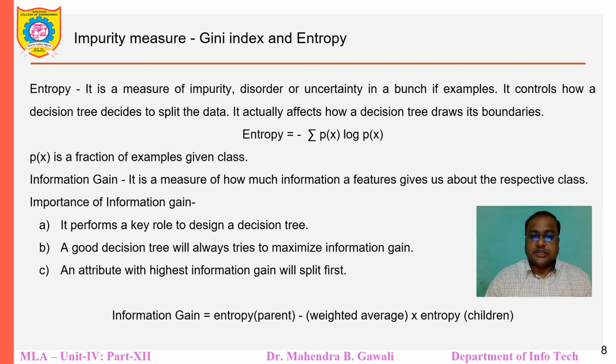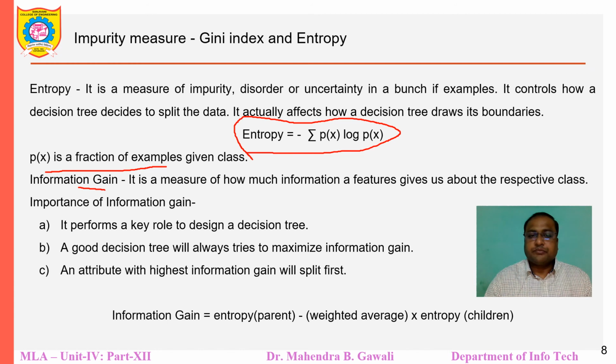Second term, let me see here, entropy. It is a measure of impurity, disorder or uncertainty in a bunch of examples. It controls how a decision tree decides to split the data. It actually affects how a decision tree draws its boundaries. The entropy formula is minus summation of P of x into log of P of x, where P of x is the fraction of examples in a class.